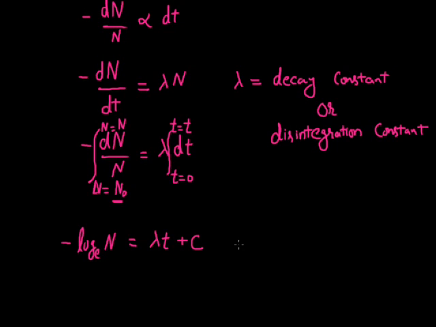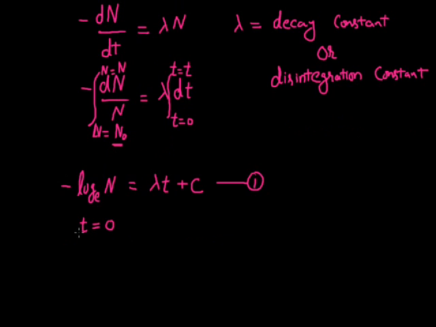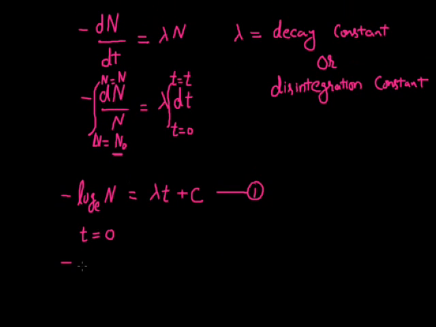Now to find the value of this integration constant, we take the time t equal to 0. As we put t equal to 0 in this equation number first, you will be finding it will be minus log base e at t equal to 0, the number of nuclei that were present, which I have indicated by the symbol N0, so it will be minus log base e N0 equals lambda t. Since here the value of t is equal to 0, this will be 0 and the final value will be equal to c, so that is the value of c.